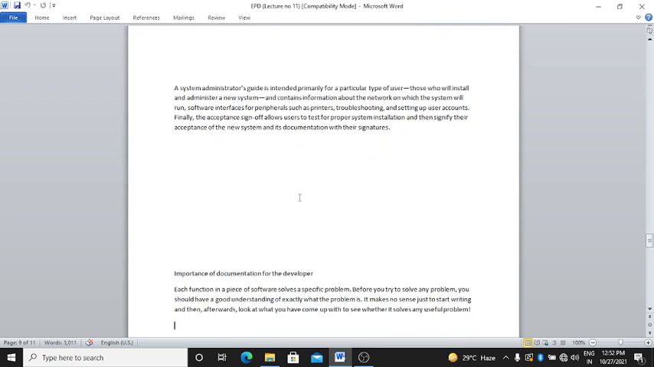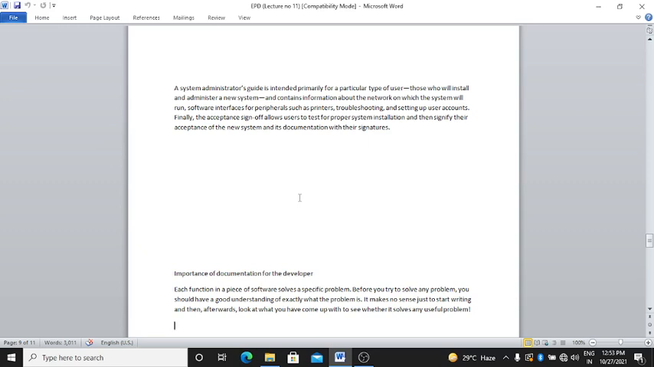Okay, a system administrative guide is intended primarily for a particular type of user, those who will install and administer a new system, and contains information about the network on which the system will run, software interfaces for peripherals such as printers, troubleshooting, and setting up user accounts.